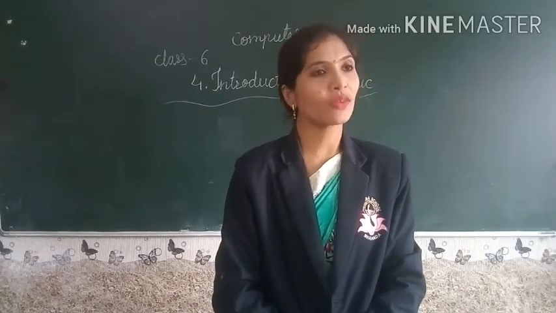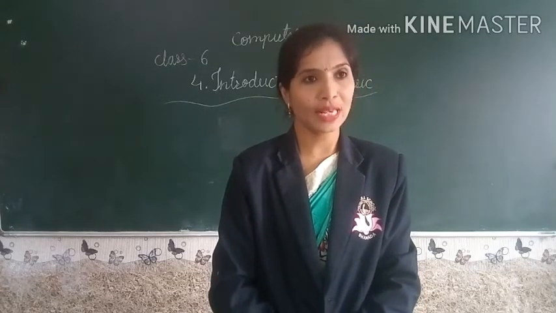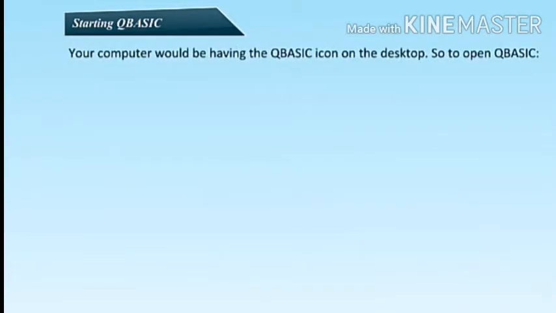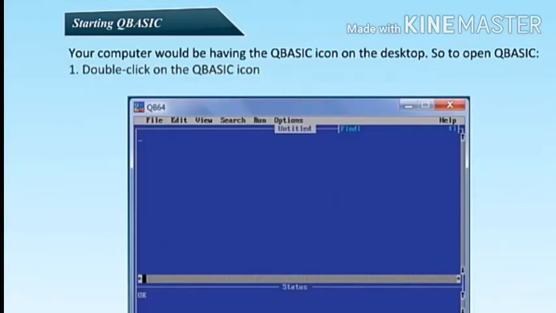Now let's see how to start QBasic. Look for the QBasic icon on your desktop and double click on it to start it. A QBasic window appears with a welcome message on the screen when you open the 4.5 version. The welcome message does not appear in the QBasic 7.1 version. Your computer would have the QBasic icon on the desktop, so to open QBasic, double-click on the QBasic icon.